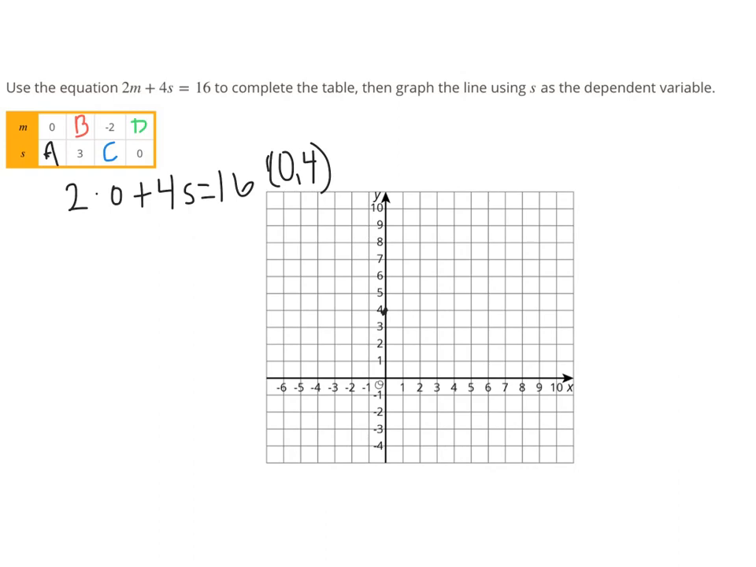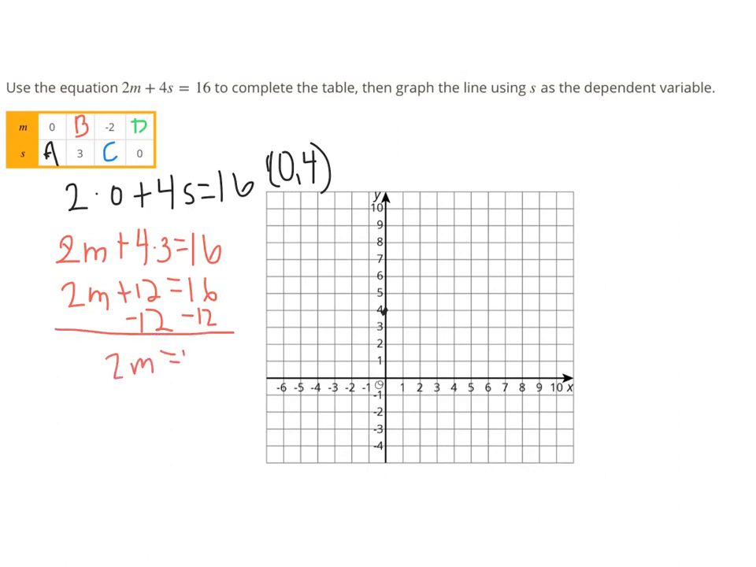That is when s is 3. So we have 2m plus 4 times 3 equals 16. And to solve for m, we're going to do 2m plus 12 equals 16. We'll subtract 12 from both sides. That will give us 2m equals 4. And so then we have an ordered pair of (2, 3). So I'm going to graph that here in red.